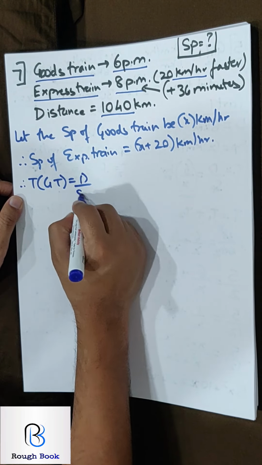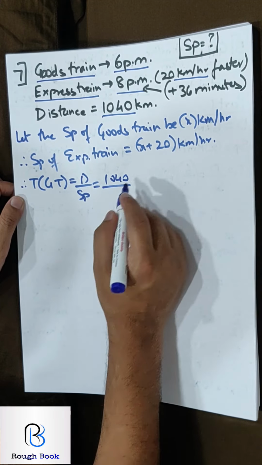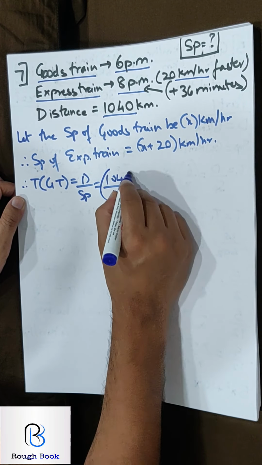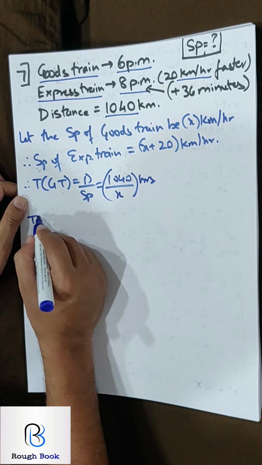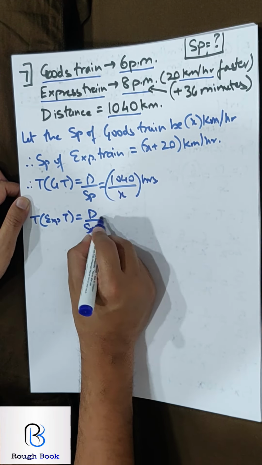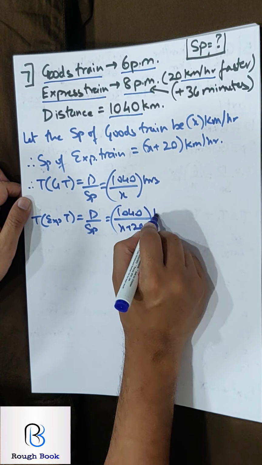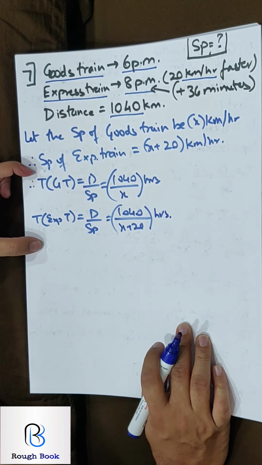Time will be distance upon speed. So distance is 1040 and speed is x. So these many hours is the goods train. Time for express train, that is distance upon speed. So distance 1040, speed is x plus 20 hours. How many reached till here?